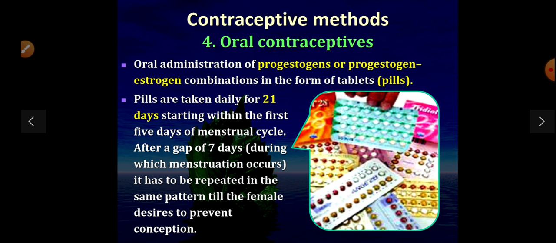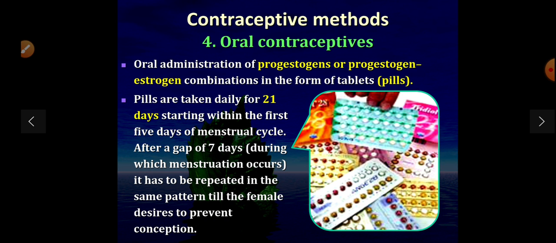Oral contraceptives: oral administration of progesterone or a progesterone-estrogen combination in the form of tablets or pills. Pills are taken daily for 21 days starting within the first 5 days of the menstrual cycle.